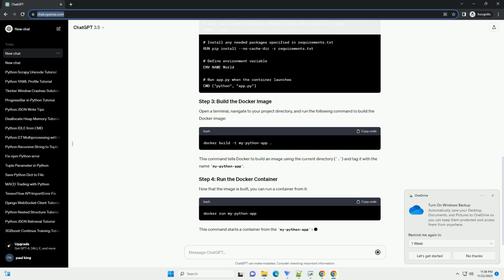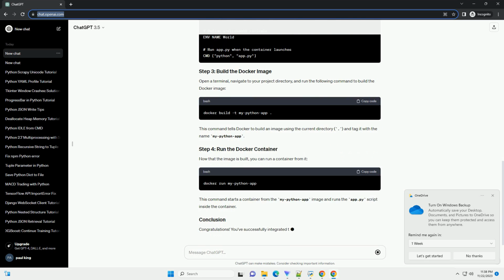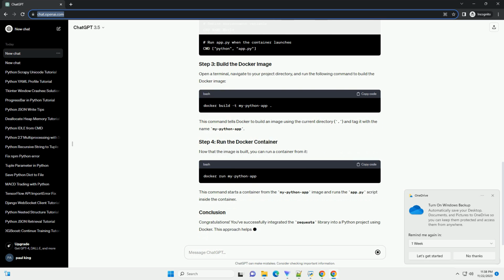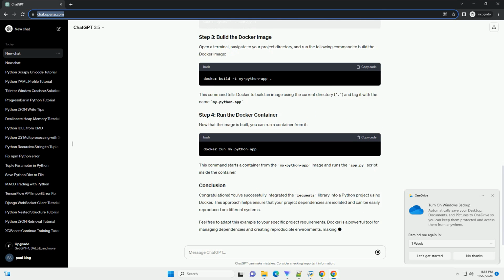app.py. Requirements.txt. Create a Dockerfile in the project directory to specify how the Docker image should be built.